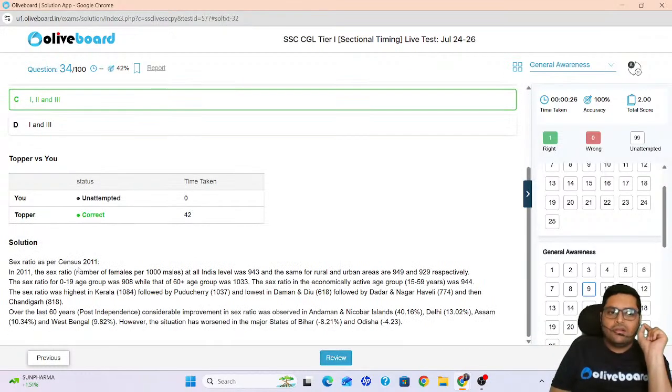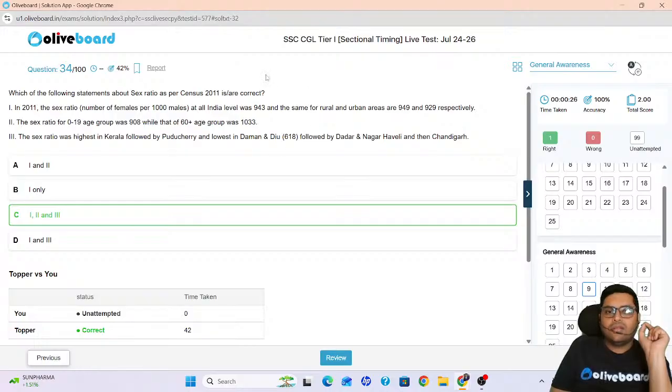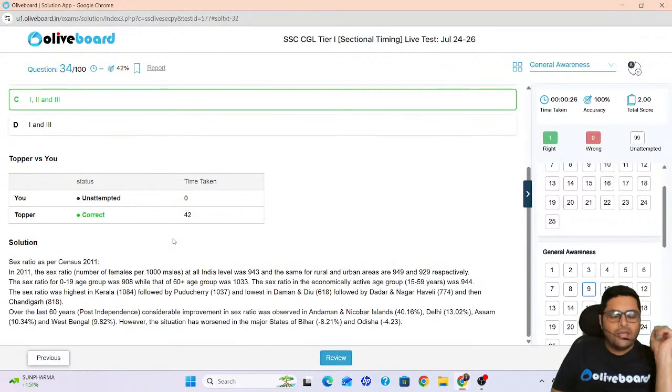So it is correct. During 2011, the ratio at all India level was 943, rural 949, urban 929. Age group 0 to 9 was 908, and beyond 60, it was 1033. Highest was Kerala. So you have to study the census data also. Over the last 60 years, sex ratio in Andaman Nicobar improved by 40.16%, and Assam 10.34 and West Bengal 9.82. That is the improvement we are talking about. Okay, next.